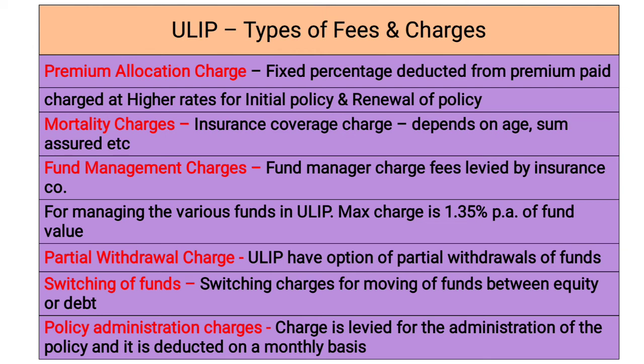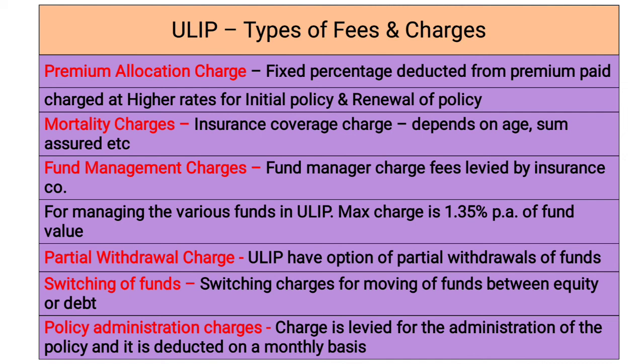Then switching. If he wants to switch the amount from equity to debt or debt to equity, then switching charges are also there. These are also very high. Then policy administration charges. The company incurs routine expenses like staff salary, electricity, telephone bills, distributor charges, etc., for which they charge administrative charges. So looking at this, there are a lot of charges under the ULIP.